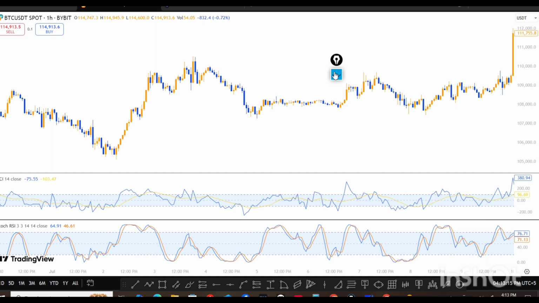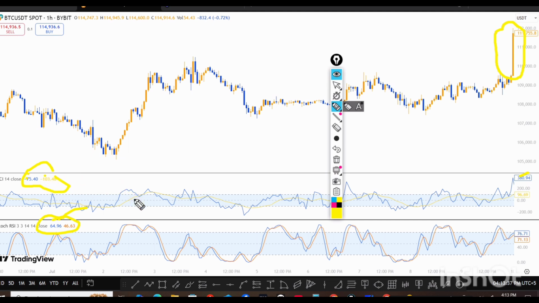The 1-hour and 4-hour charts show potential execution on the selling side. You can see that there is a minus here. This shows the oversold area. You can see that.